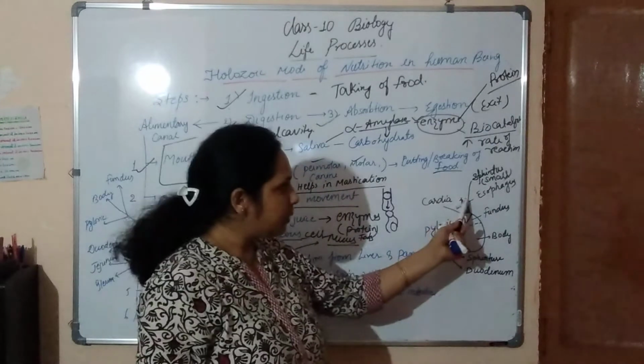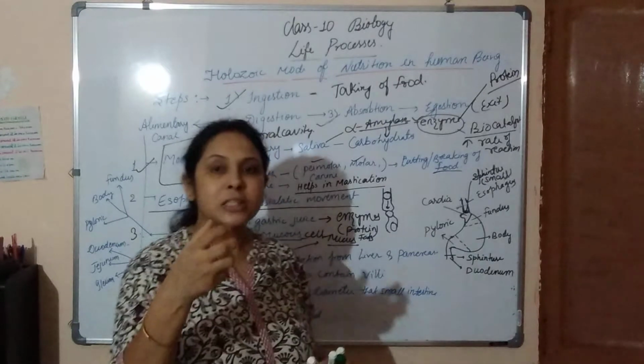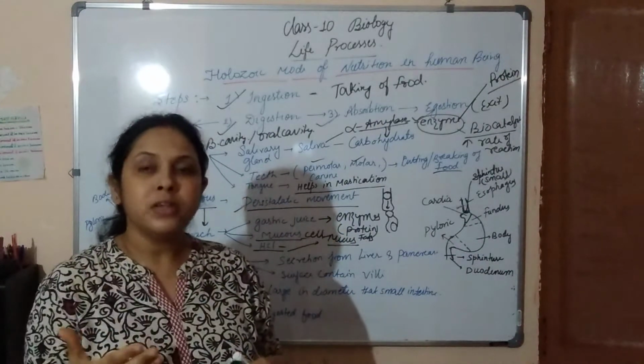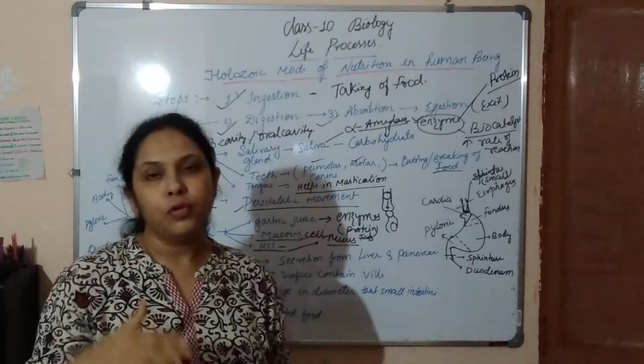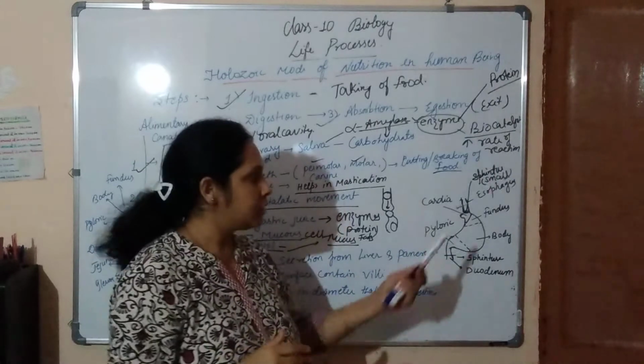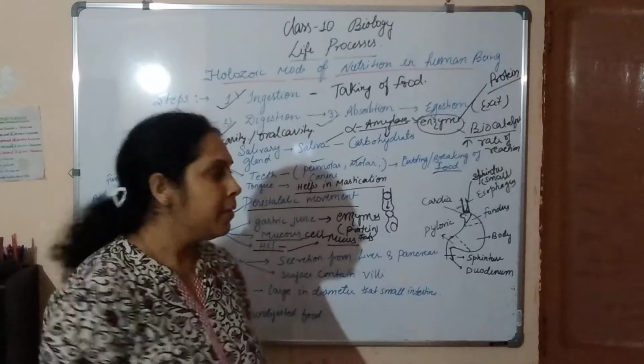So whatever substance goes from the esophagus to the stomach, these sphincters help prevent the backflow of the food back to the esophagus. So this sphincter is basically a muscular part.